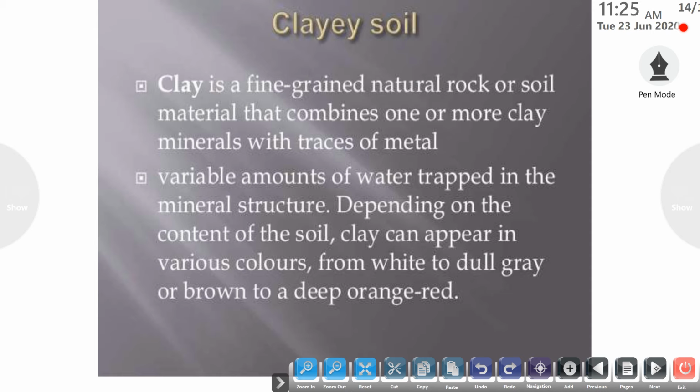So variable amounts of water are trapped in the mineral structure depending on the content of the soil. Clay can appear in various colors. Clay soil can be found in various colors, for example white, grey, brown or orange and red. So there are various kinds of clay soil.